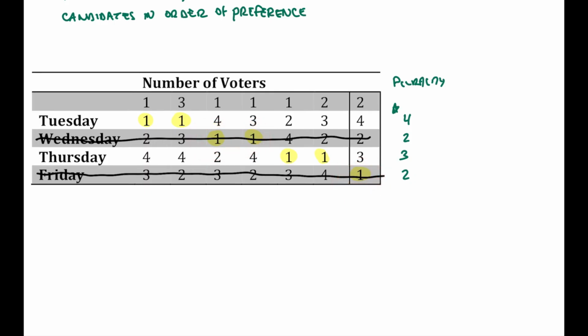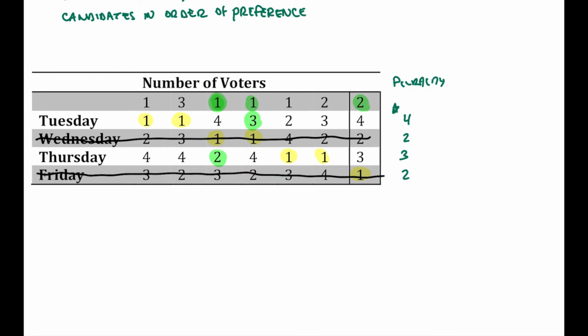So we're going to compare the rankings for those lost columns. The way I'm going to do this is I'm going to look at the higher ranking. In that first column, Tuesday is ranked 4th, Thursday is ranked 2nd. If your first place is not available, you're going to rank your second choice over your fourth choice. The next column, Tuesday is ranked 3rd, Thursday is ranked 4th. We're going to go for our higher ranking.